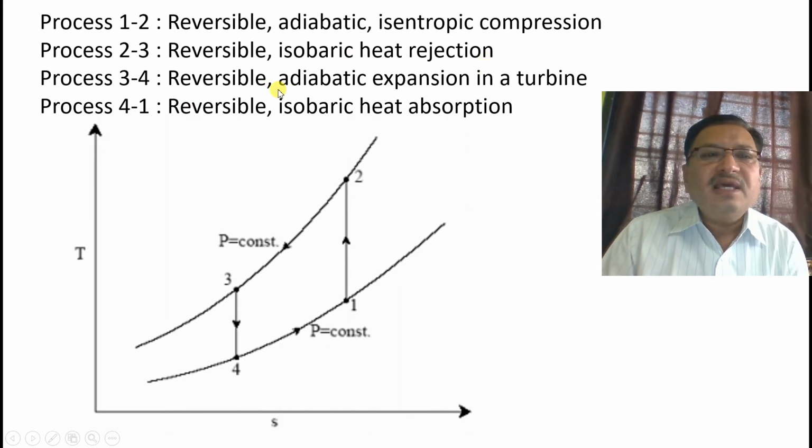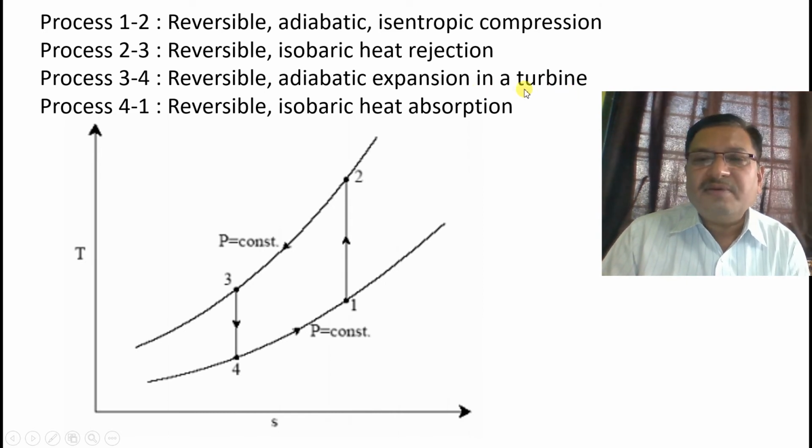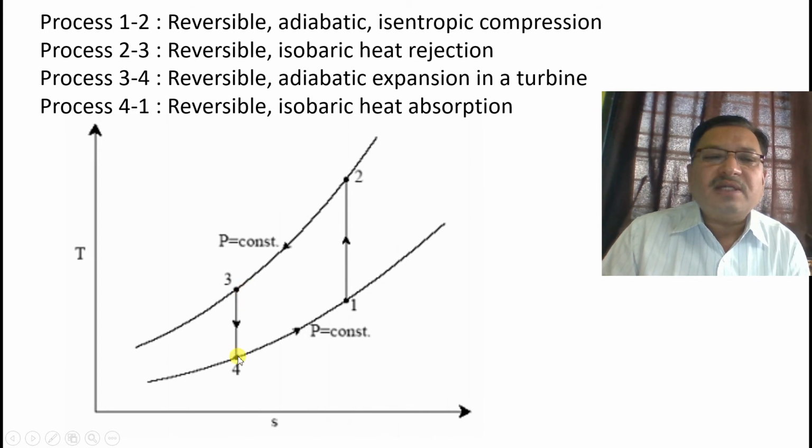Process 3-4 is reversible adiabatic expansion in a turbine or some expander. We can also use a turbine because we can get positive work through the turbine. So this is isentropic or adiabatic expansion in the turbine during the process 3-4.